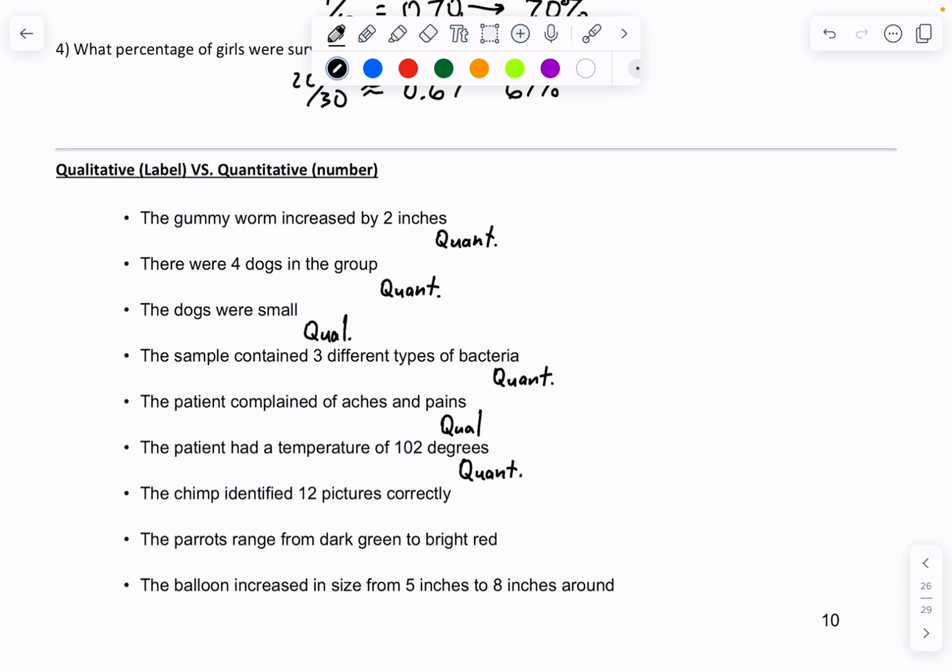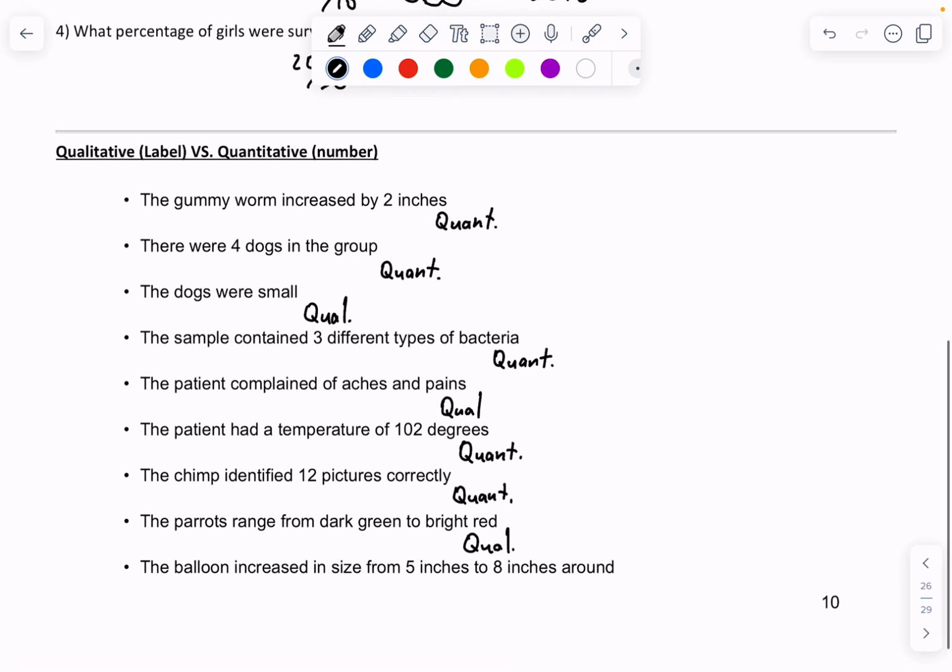Chimp identified 12 pictures correctly. This is quantitative because that is a count. The parrots range from dark green to bright red. This is qualitative. And the balloon increased in size from 5 inches to 8 inches around. This is quantitative because, again, that is a measurement. So there you have it, qualitative versus quantitative. And we're going on to the next page.